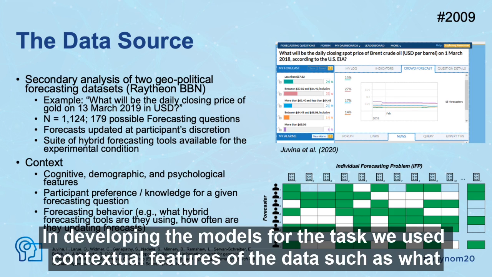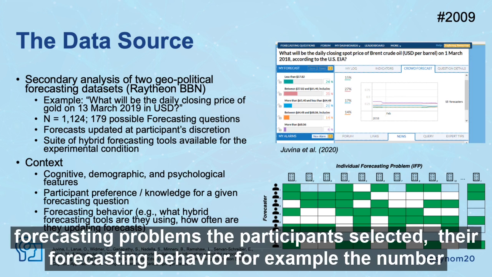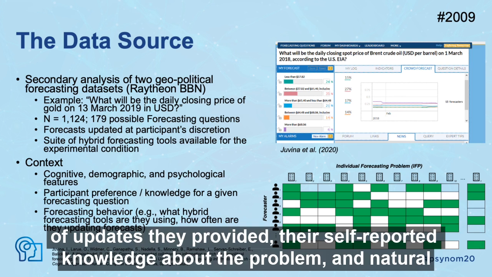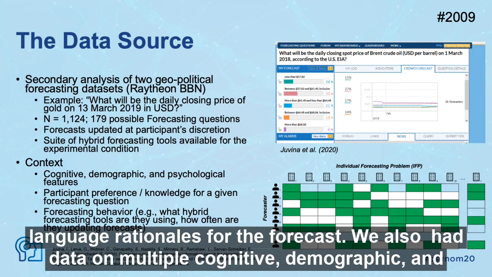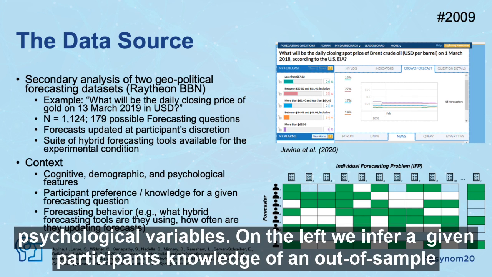In developing the models for the task, we used contextual features of the data, such as what forecasting problems the participants selected, their forecasting behavior, for example, the number of updates they provided, their self-reported knowledge about the problem, and natural language rationales for the forecast. We also had data on multiple cognitive, demographic, and psychological variables.